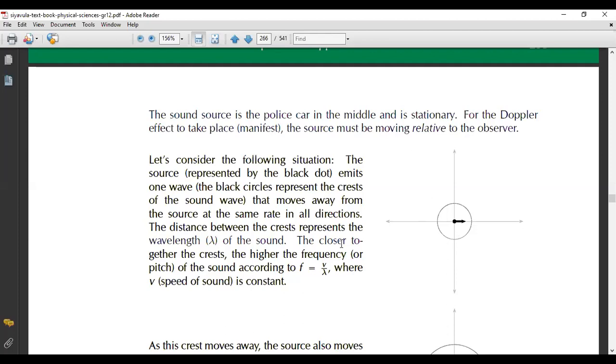The distance between the crests represents the wavelength of the sound. The closer together the crests, the higher the frequency or pitch of the sound, according to the formula f equals v divided by wavelength, where v is the speed of sound, which is constant.